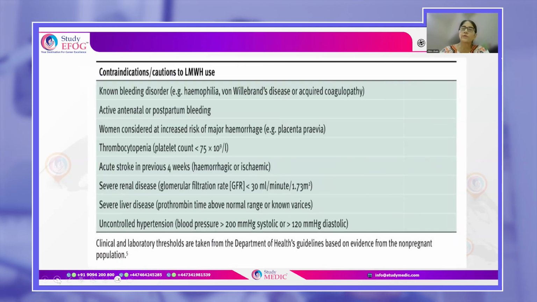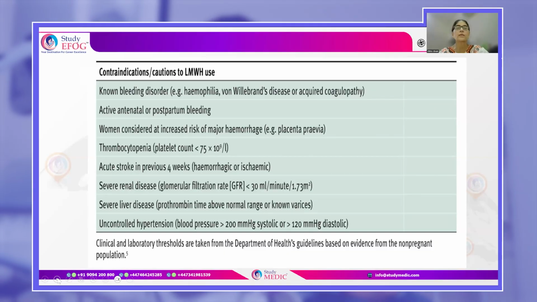Now, though low molecular weight heparin is a very useful drug or a safe drug to be used, there are some contraindications to its use. So you should be using it with caution in those who have bleeding disorders. There is active antenatal or postpartum bleeding.